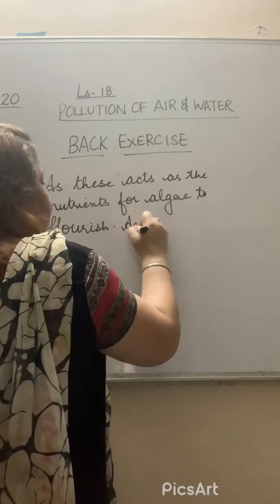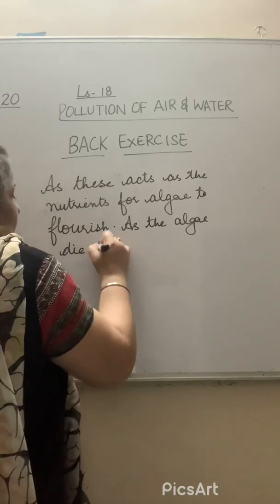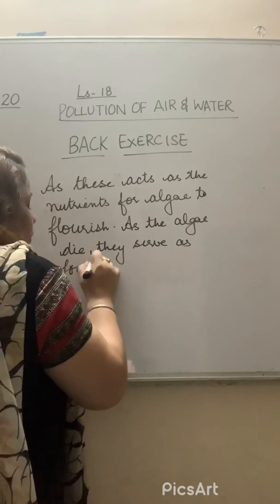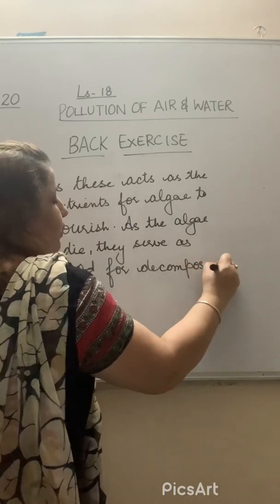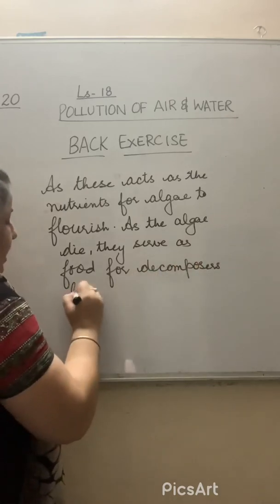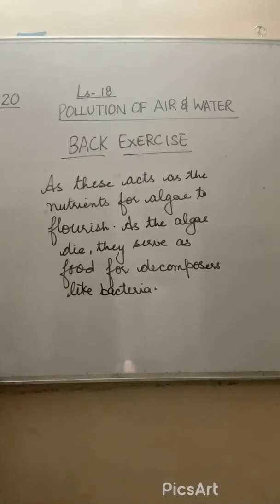And as the algae die, they serve as food for decomposers, right? Decomposers act on it. Which decomposers? Like bacteria, right? And a huge amount of oxygen is used. Decomposers like bacteria, right? So bacteria will be more, and they will use the dissolved oxygen in the water body.